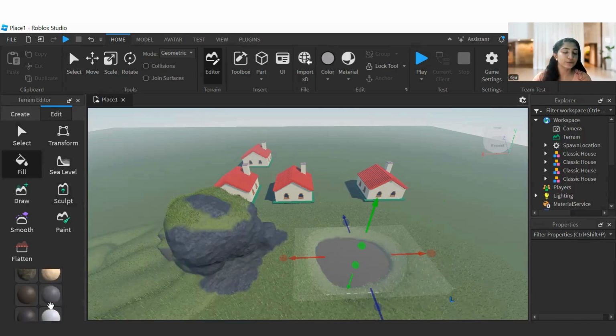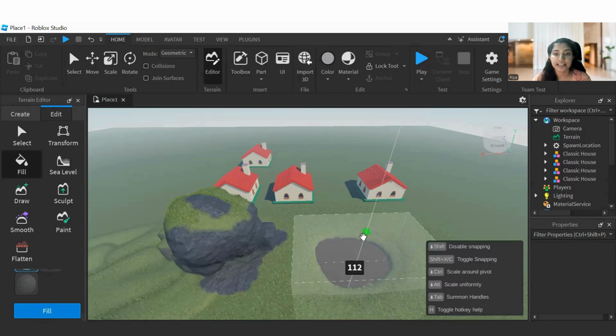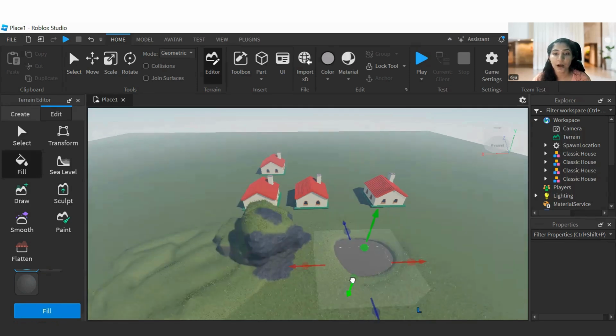Then I need to select the material. Now I want to add water in it, so I'm going to select this water material. Are you able to see? I selected the water material over here. Then I just need to click on the fill button over there. Oh, it came in a square, right? Because I selected in a wrong way. That's why I want to adjust this selection. If I adjust that selection, then it is based on how it is selected.